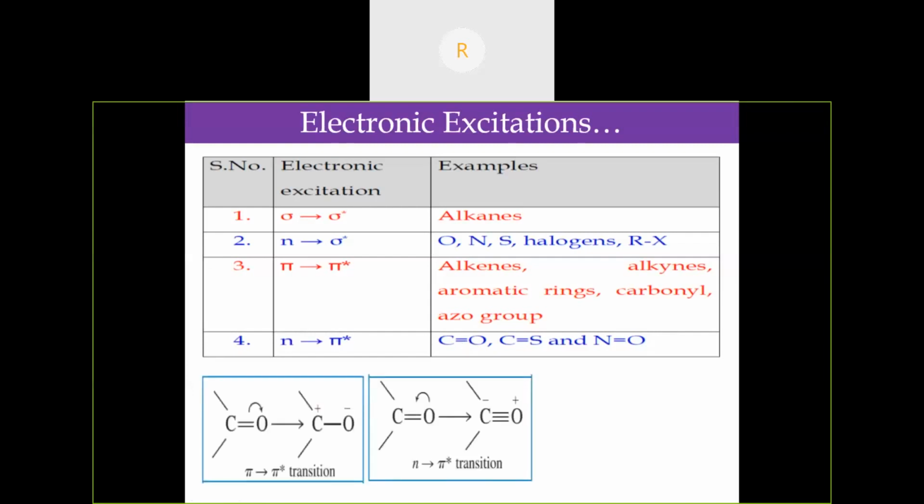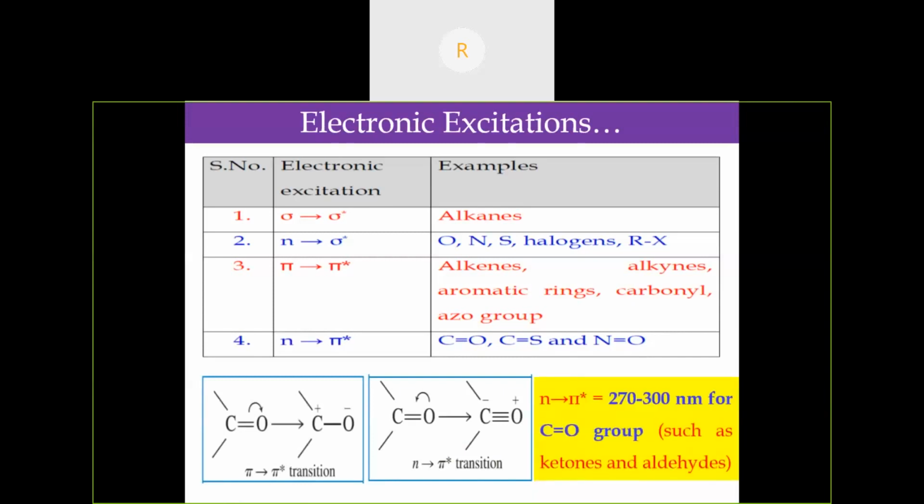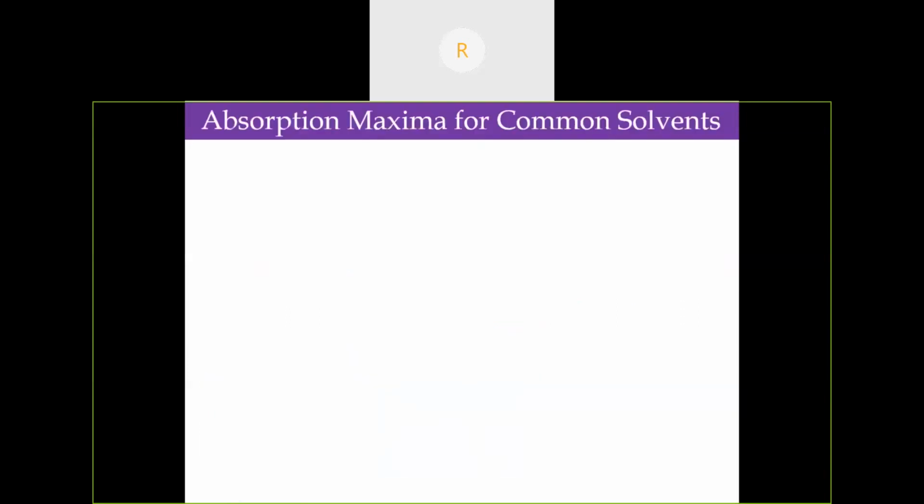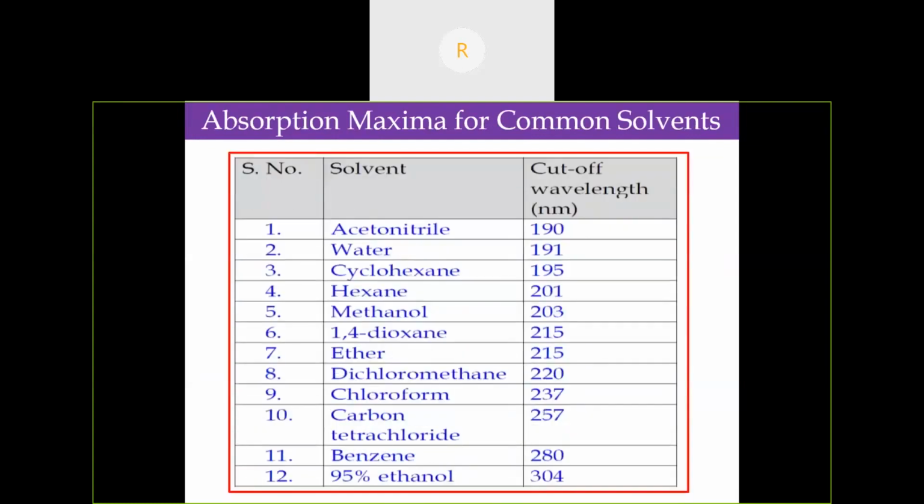Normally carbonyl compounds undergo both n to pi star transition and pi to pi star transition, but the n to pi star transition requires lesser energy. The n to pi star transition for carbonyl compounds like aldehydes and ketones will normally appear between 270 and 300 nanometers. This range is very, very important. Then absorption maxima for common solvents: I have given the list of common solvents and their absorption maxima.